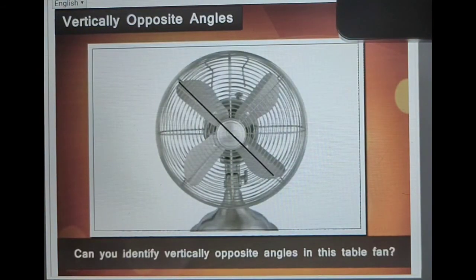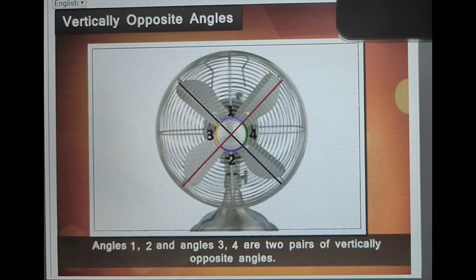Can you identify vertically opposite angles in this table? It is very easy. Angles 1, 2 and angles 3, 4 are two pairs of vertically opposite angles.